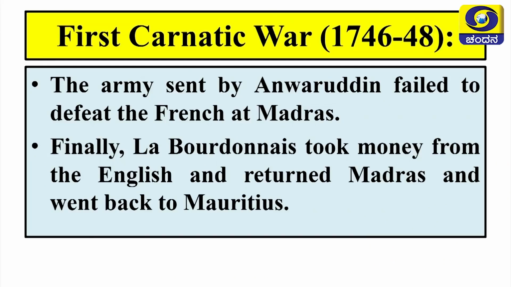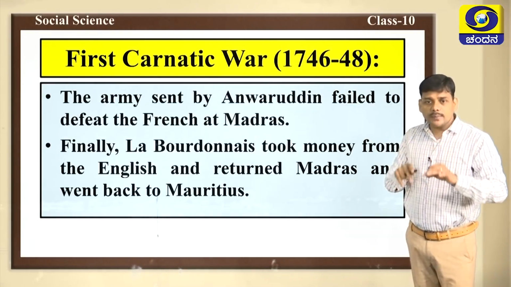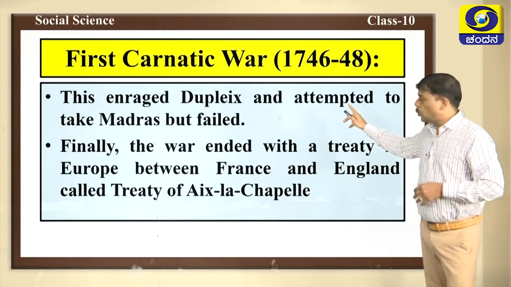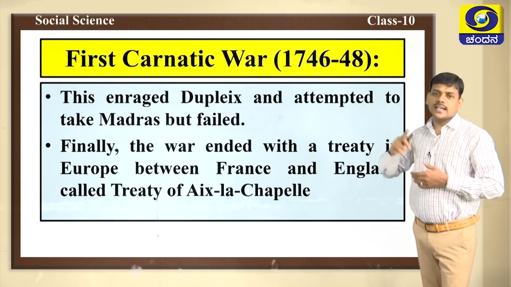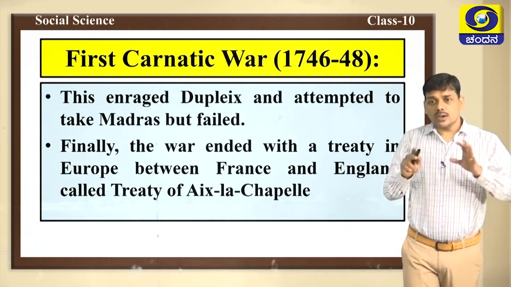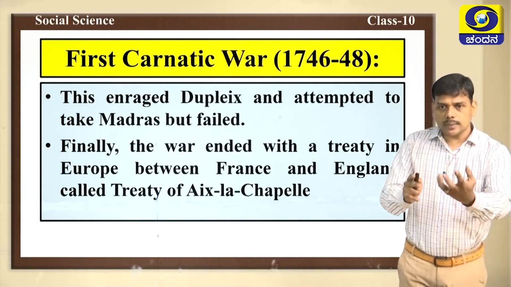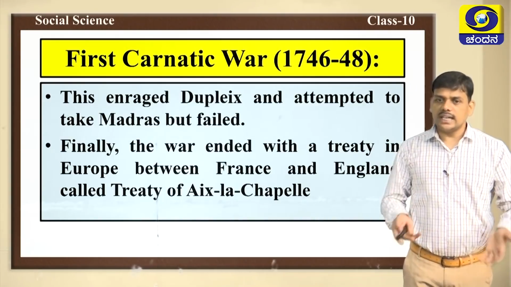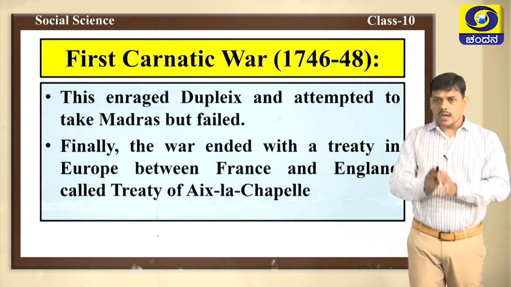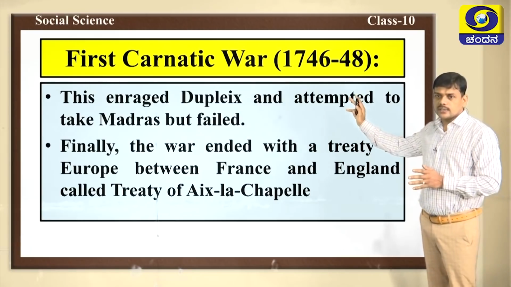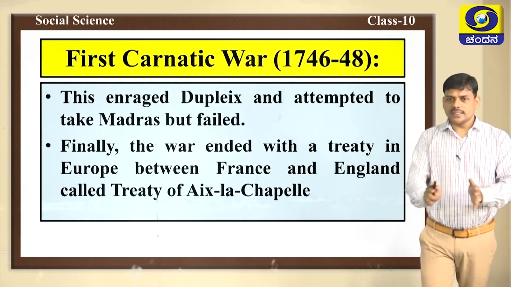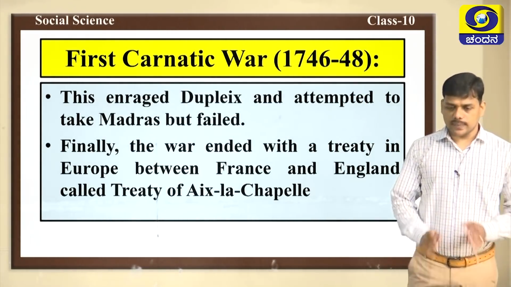At the same time, Labourdonnais took money from the English and returned Madras and went back to Mauritius. When he went back to Mauritius, who got angry? Dupleix got angry. When Dupleix got angry, he attempted to take Madras. He also failed. Finally, the war, which war? First Carnatic War came to an end by the Treaty of Aix-la-Chapelle.